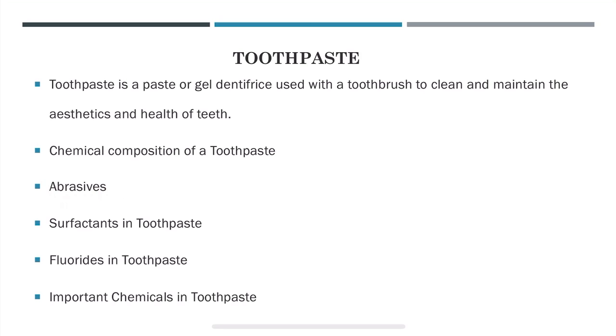So now let us see what these abrasives are. Abrasives are rough materials that aid the toothpaste in scrubbing debris such as plaque, tartar and food particles from teeth. The most well-known toothpaste abrasive is sodium bicarbonate, or baking soda. Abrasives also polish teeth so they are shiny and smooth. So everyone feels smooth and clean teeth after brushing.